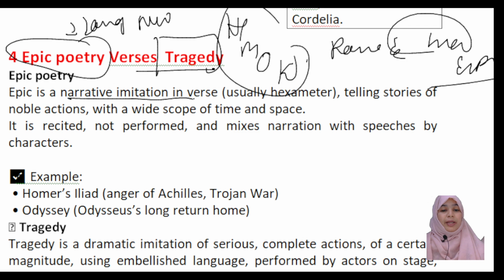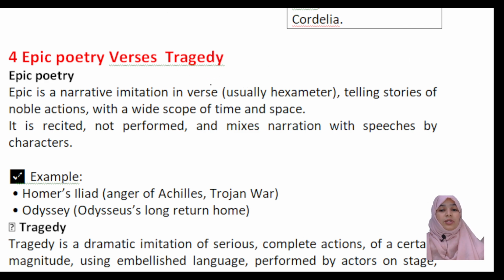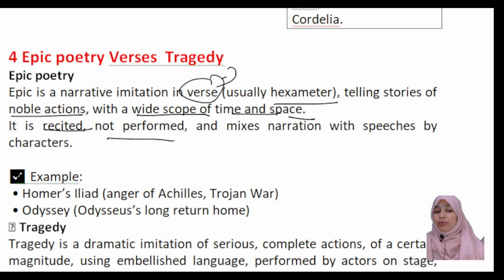Epic is a narrative imitation in verse, usually in hexameter lines, telling stories of noble actions with a wide scope of time and space. It is recited, not performed, and mixes narration with speeches by characters.